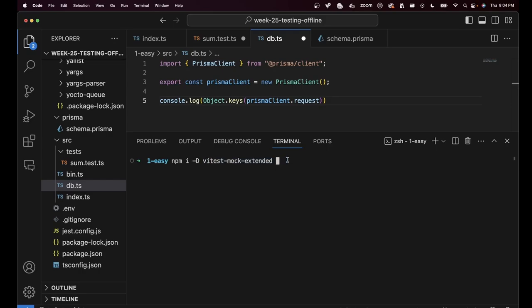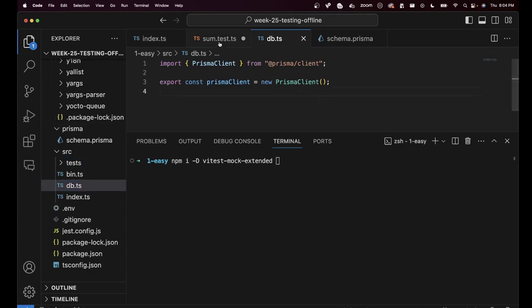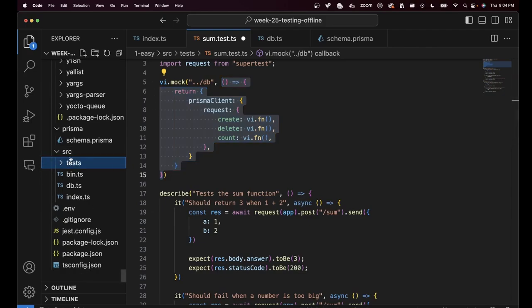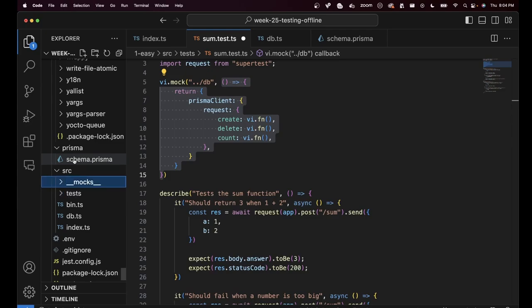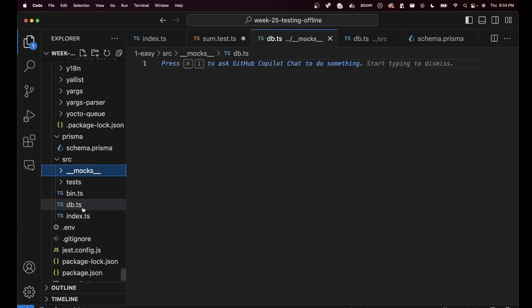It works without deep mocking as well, which is if you ever want to mock a file, let's say db.ts, which is something we want, you can either put the final object that you want it mocked as over here, or you can create a folder in the same directory as your file that you want to mock. So if I want to mock db.ts, in the same directory, I will create a folder called __mocks__, inside which I can add db.ts.